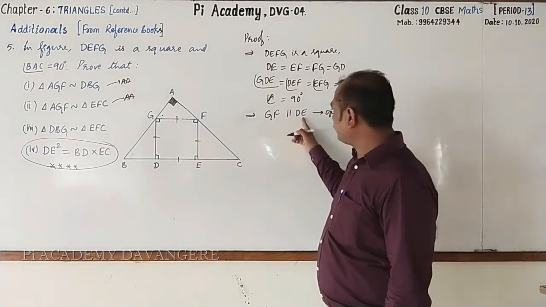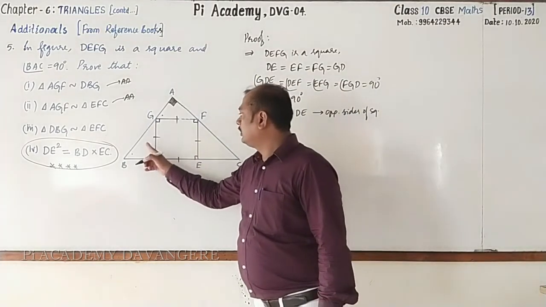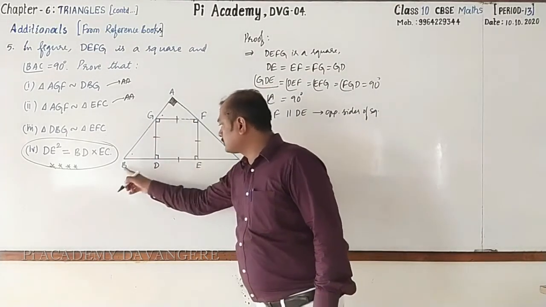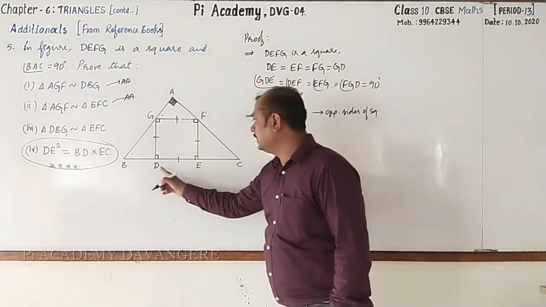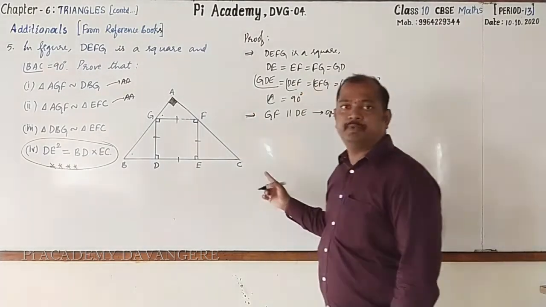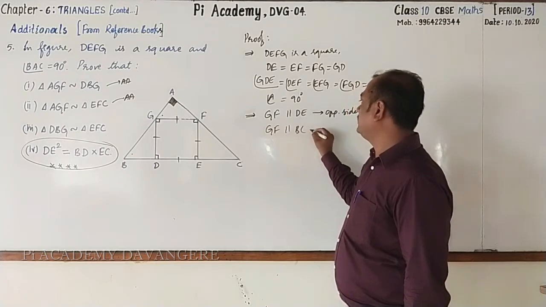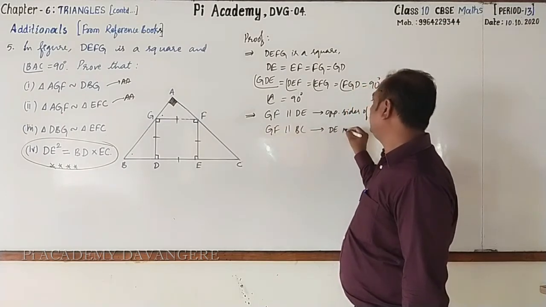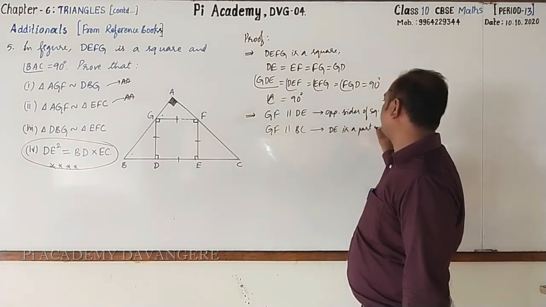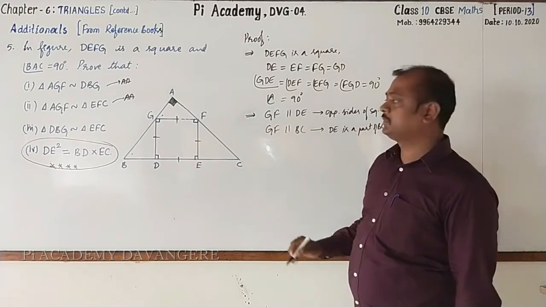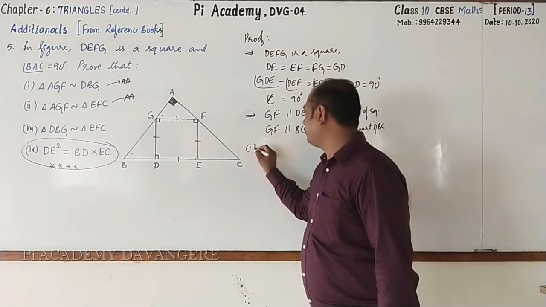As GF is parallel to DE, GF is also parallel to BC. Reason: DE is a part of BC. Now let us go for proving one by one.